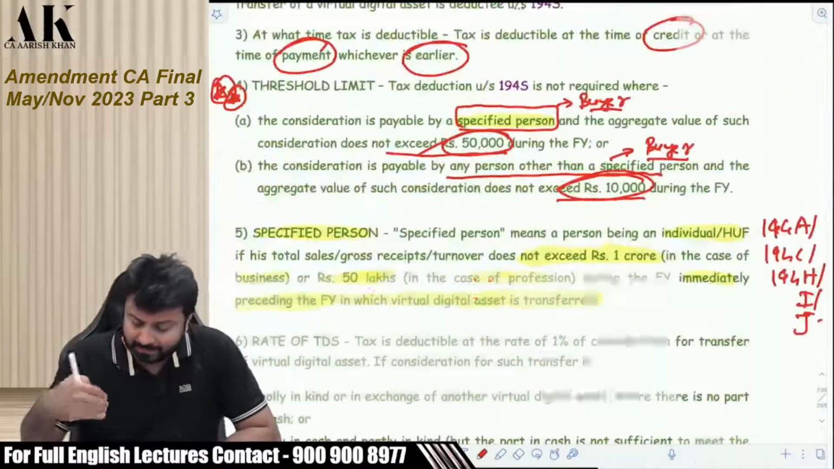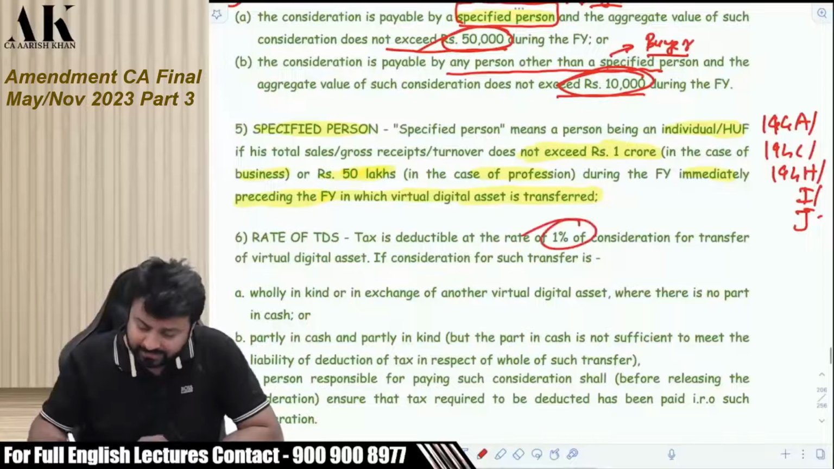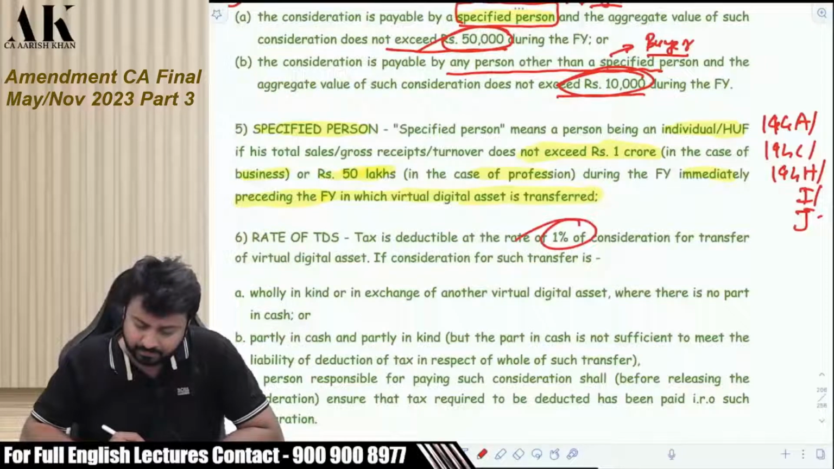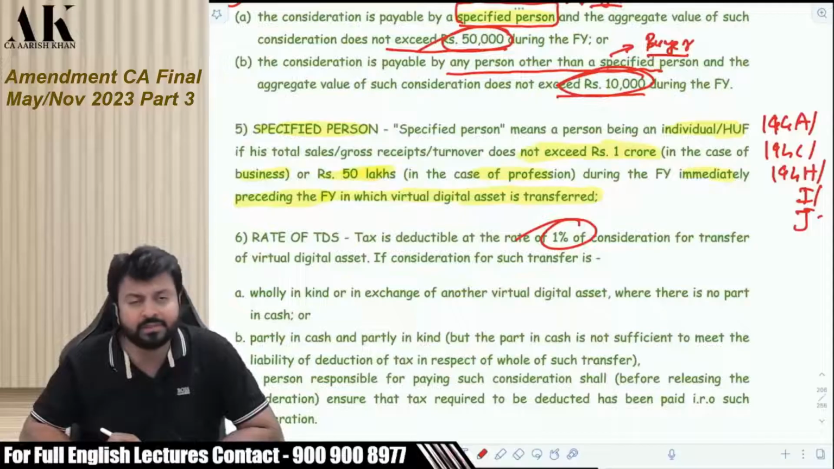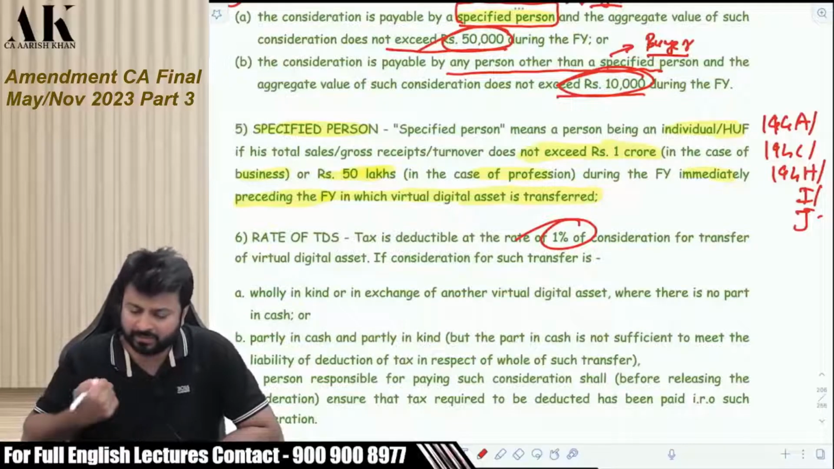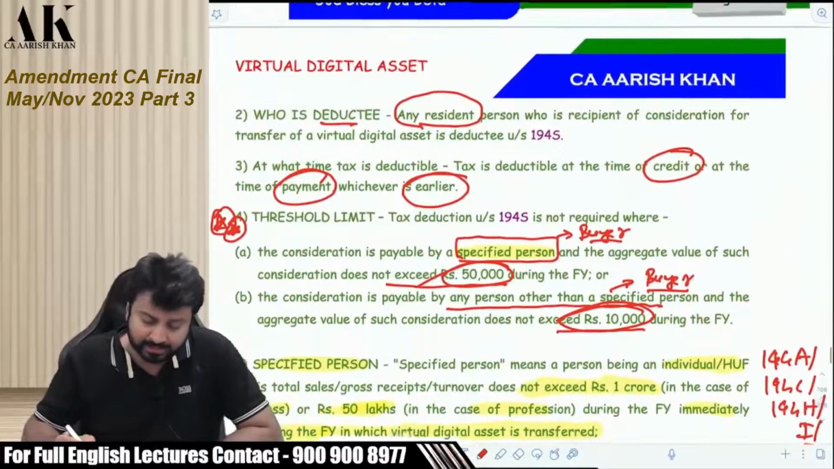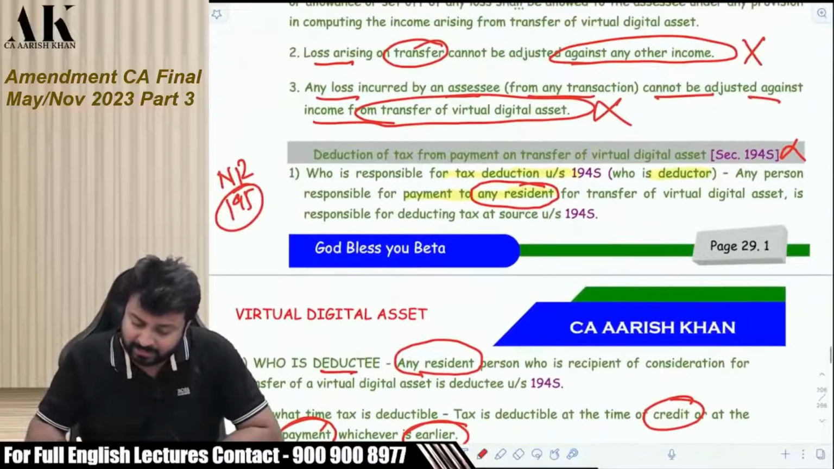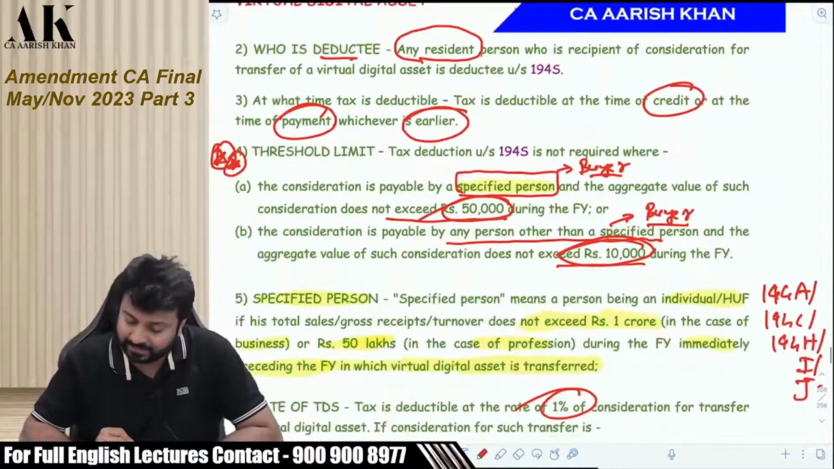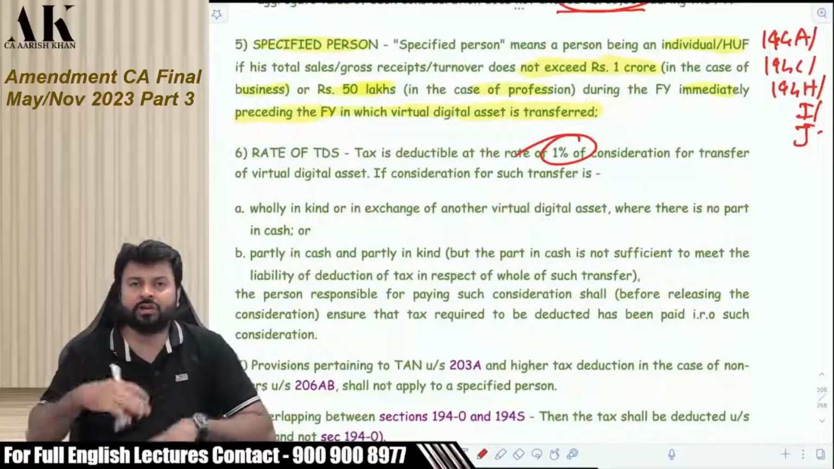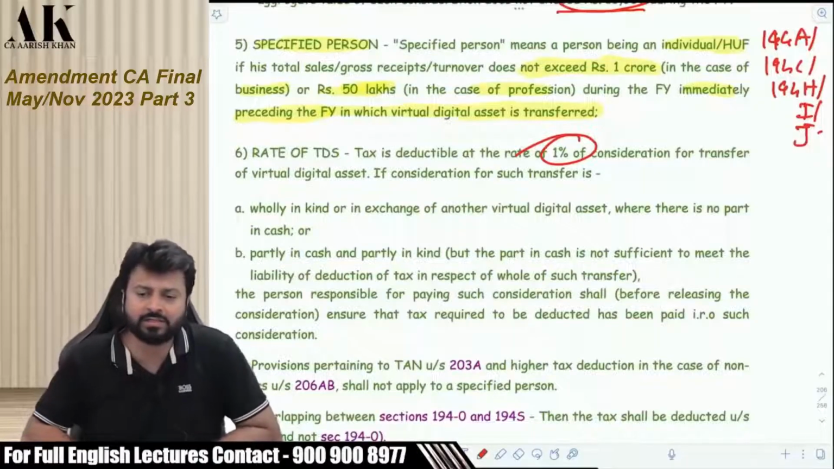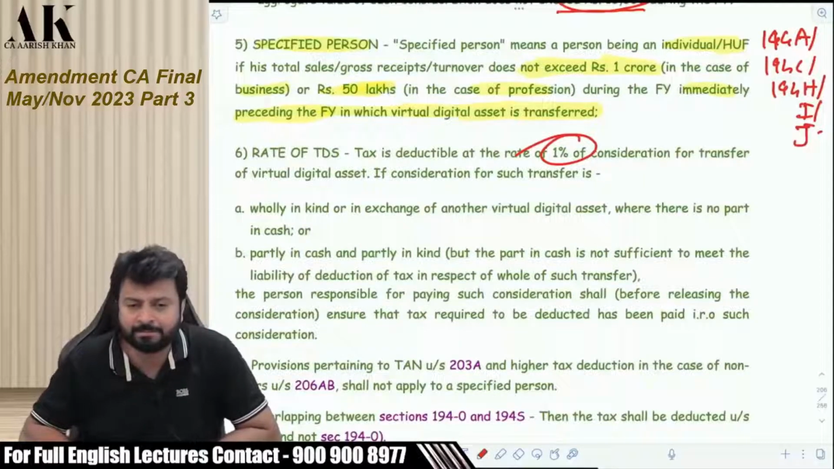Now what is the percentage of TDS? The percentage of TDS is very simple, 1%. Okay, 1% is the TDS, 1% of the consideration for transfer of virtual digital asset. When you make the payment to a resident, obviously this section is only applicable when the recipient is a resident. So for a resident we do not include surcharge and cess while deducting TDS. It is flat 1%.